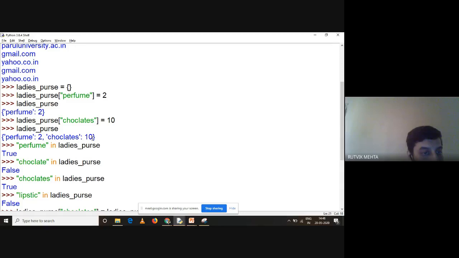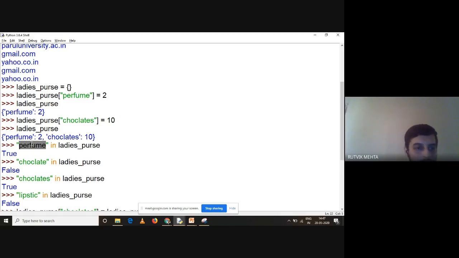Now how can you check this? Understand this. I'm saying perfume in lady's purse. So I'm checking for a key. I cannot check for a value. I cannot type 2 in lady's purse. That is not allowed. I can look for a key, because a dictionary is an unordered collection of data, right? And when it is unordered, you can find an element's value by its key only, right? So we can check whether a key is present in the dictionary or not.